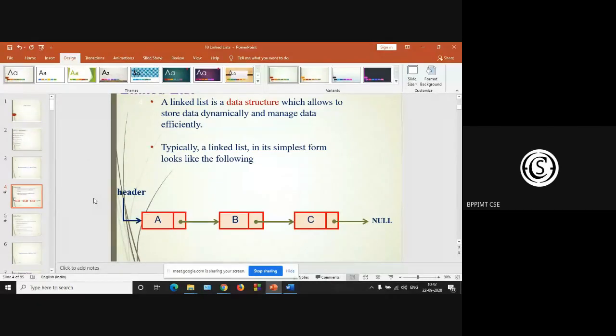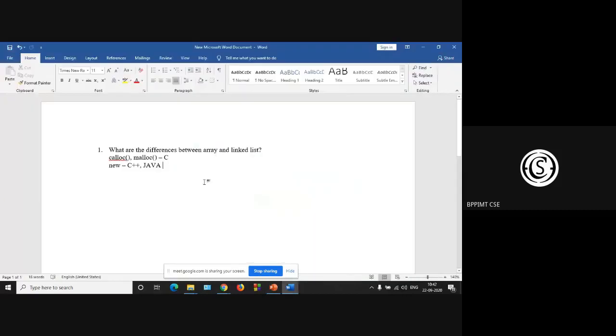So what is a single linked list? In linked lists, we have to study the single linked list, then the circular linked list and the double linked list, with double pointers. Single linked list, circular linked list, and double linked list. There are three basic types of linked lists.